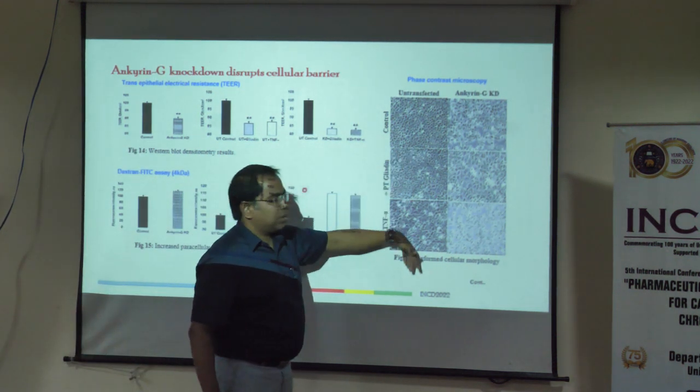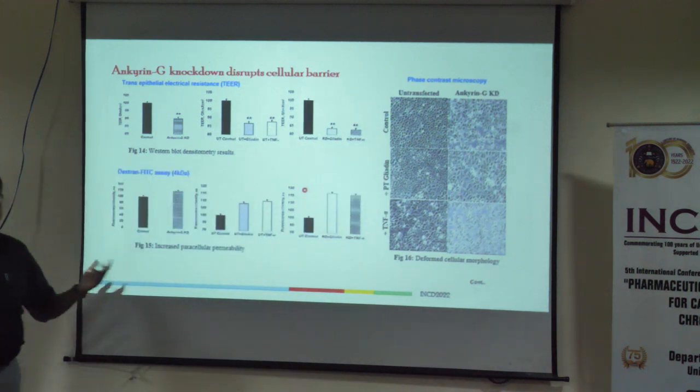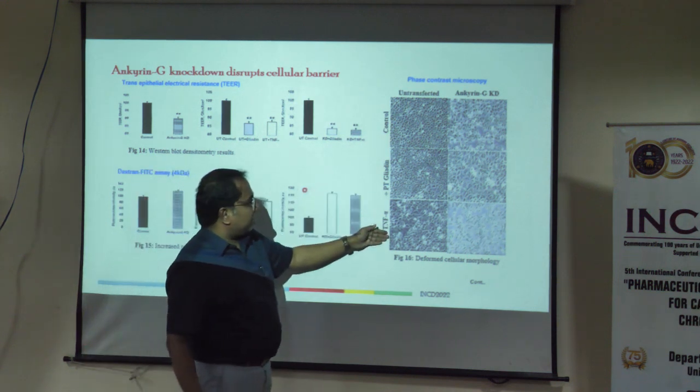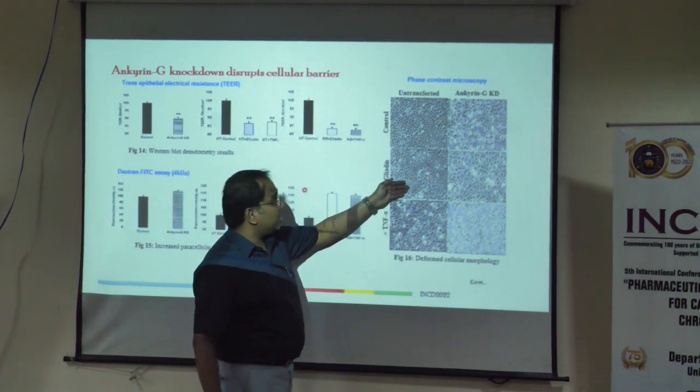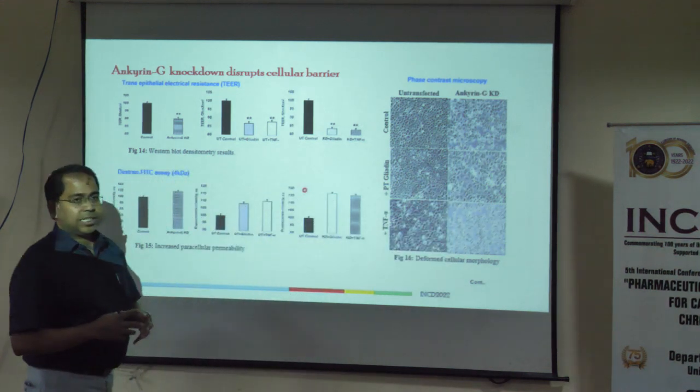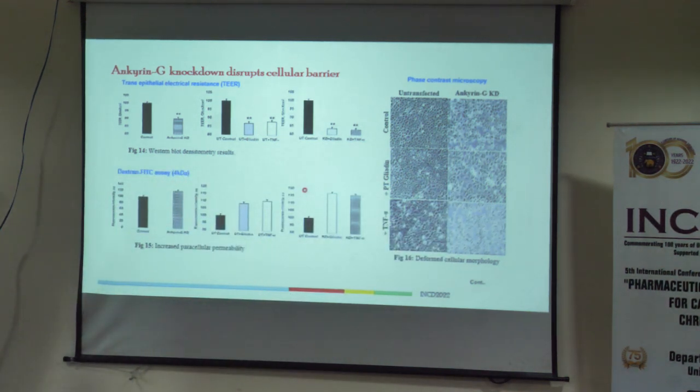Then we have looked into the cellular morphology, normal light microscope, phase contrast. We found that gliadin and TNF-alpha is changing the morphology of the cell, but in case of ANKG knockdown cells, the morphology change is very, very drastic.